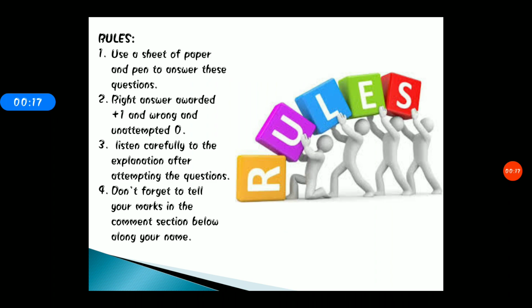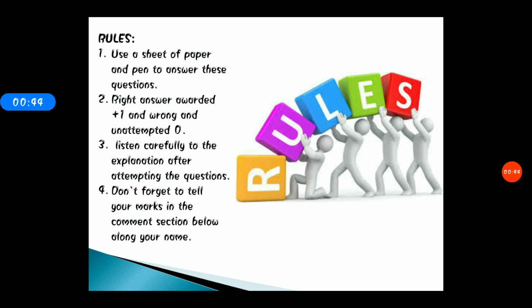So, students, before you start attempting this practice question, you need to follow certain rules, okay? The rules are that you need to use a sheet of paper and a pen to answer these questions. If you have marked the right answer, then you give yourself +1, and if you mark a wrong answer or leave that question unattempted, then you give yourself a 0.